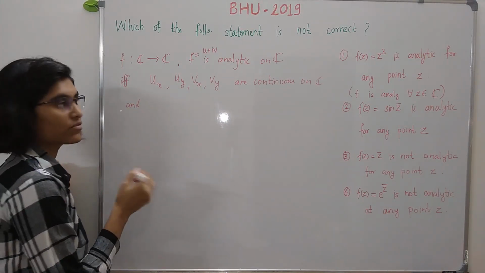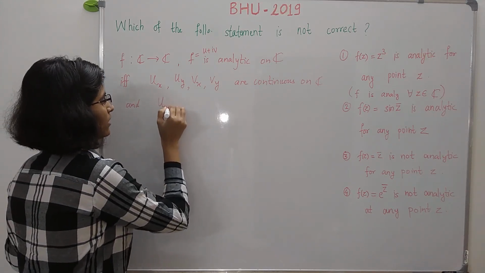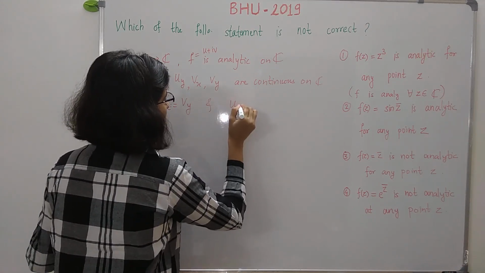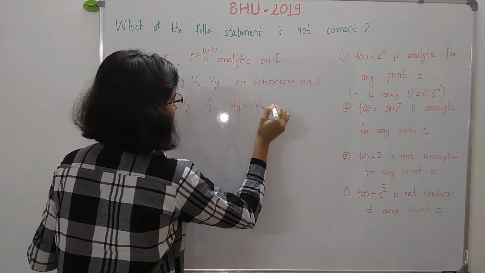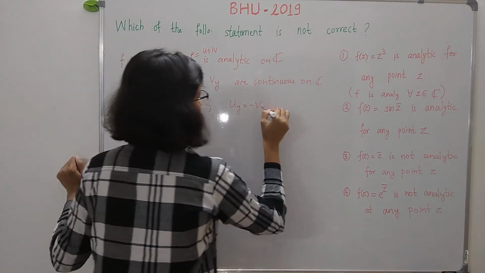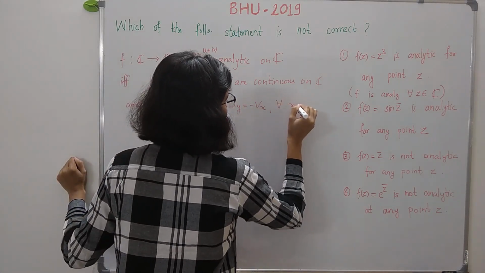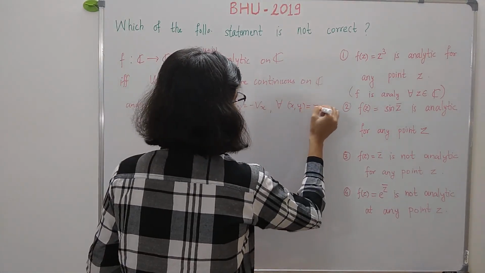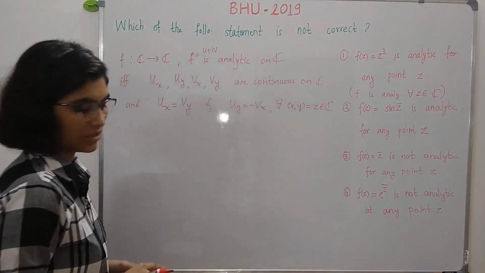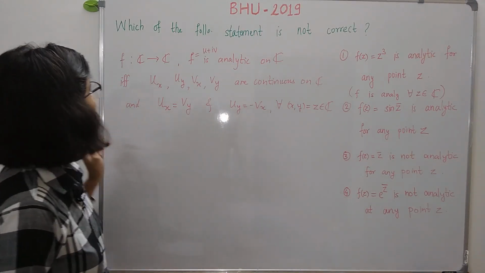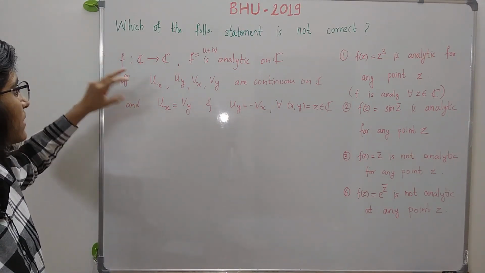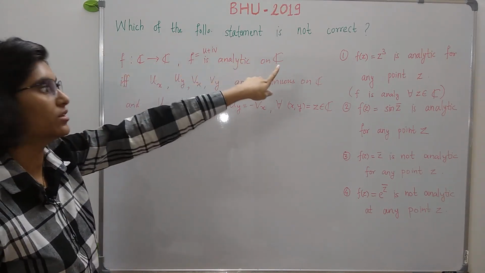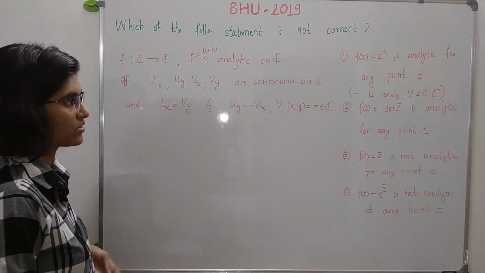So what are the CR equations? It is just ux is equal to vy and uy is equal to minus vx. This is satisfied for all x, y, where x comma y means z in C. So if this condition is satisfied by our f, then we call this f analytic on the domain C, the set of all complex numbers.